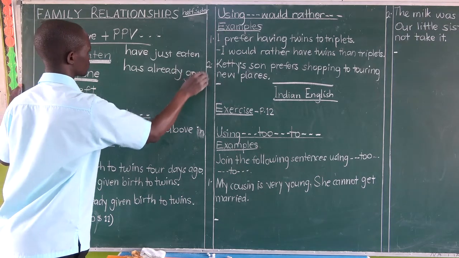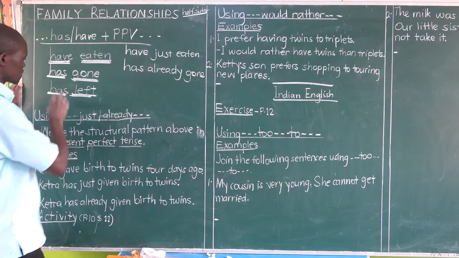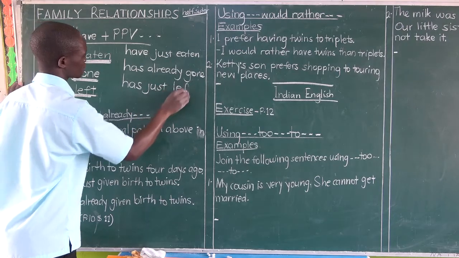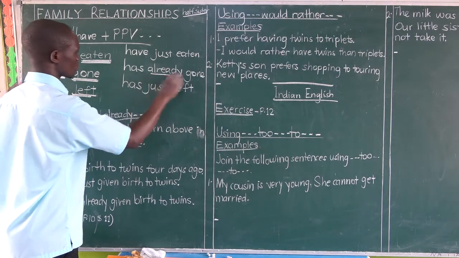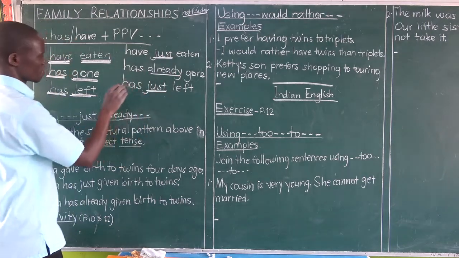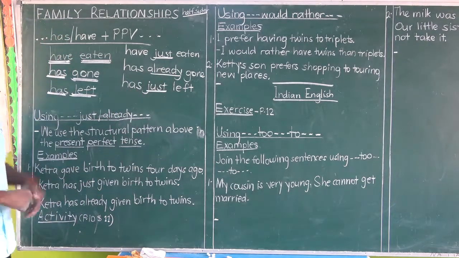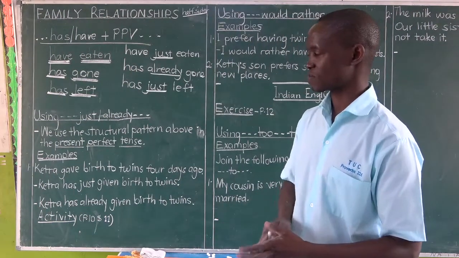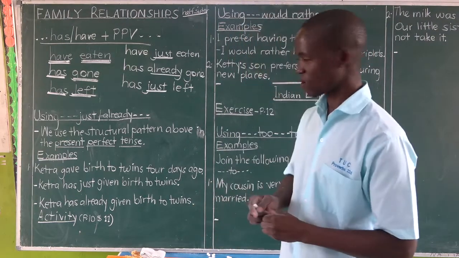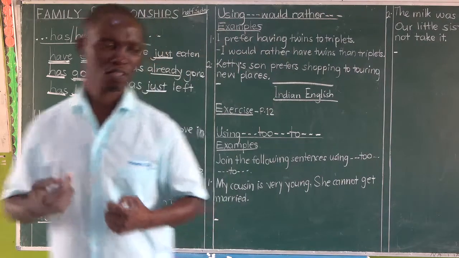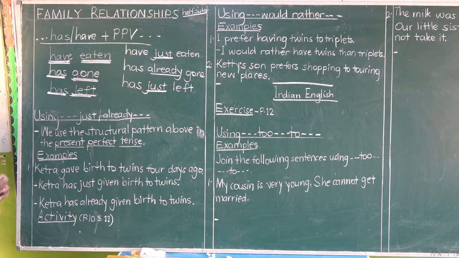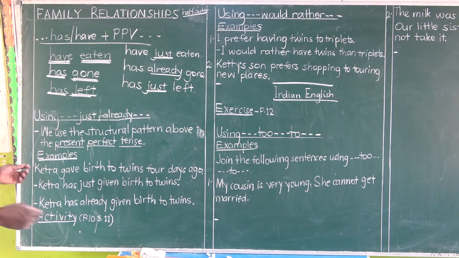What else do we see? My cousin has just left. But he has told you to use already, use just between the helping verb and the main verb. It is as simple as that. That's how easy it is to use just in a sentence. The other thing you're going to remember today, here and right now, is when you're using just in sentences, you forget about the expressions of time that are mentioned in the question. There are questions that appear with some expressions of time. Let's look at example 1 carefully.